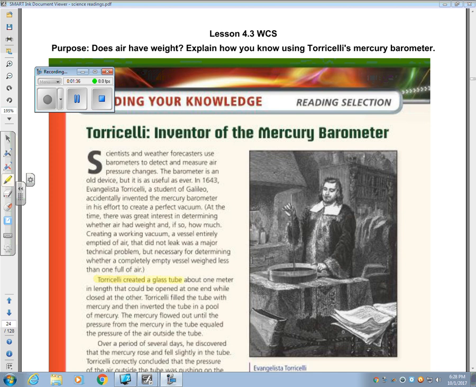Torricelli created a glass tube about 1 meter in length that could be opened at one end while closed at the other. Torricelli filled the tube with mercury and then inverted the tube in a pool of mercury. The mercury flowed out until the pressure from the mercury in the tube equaled the pressure of the air outside the tube.